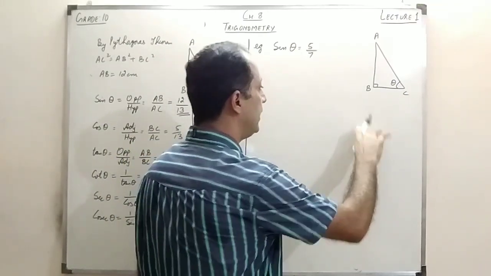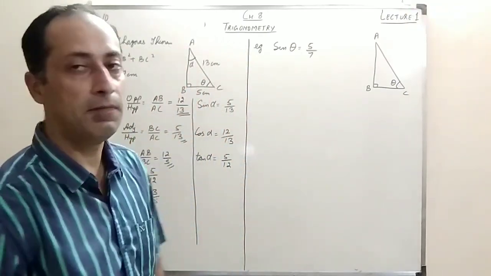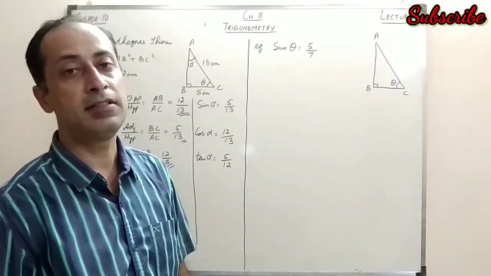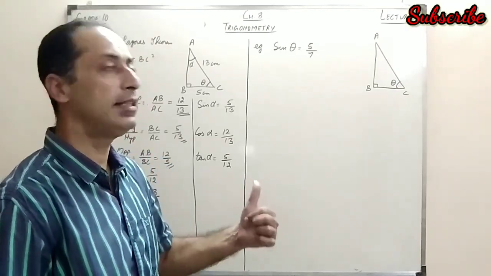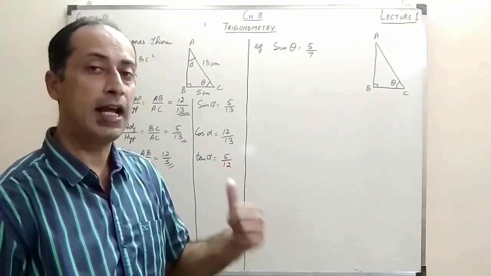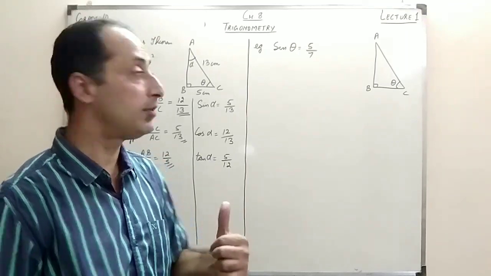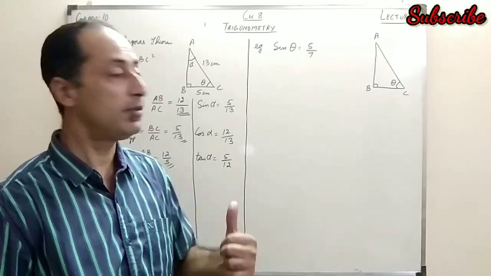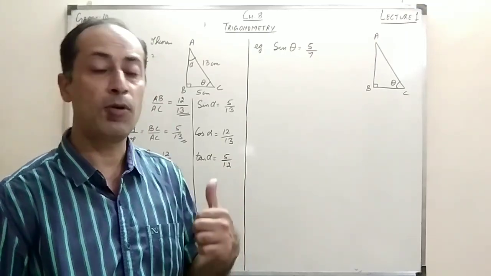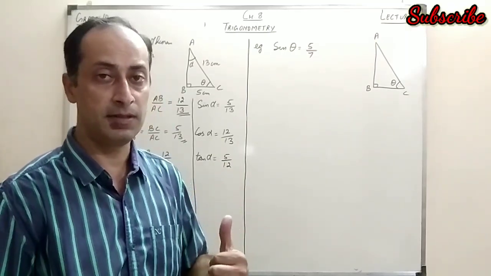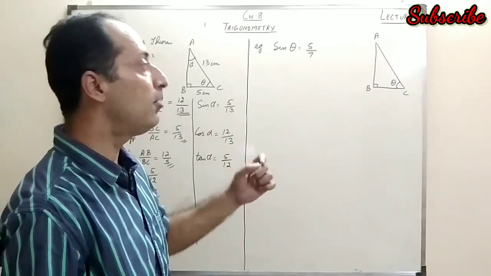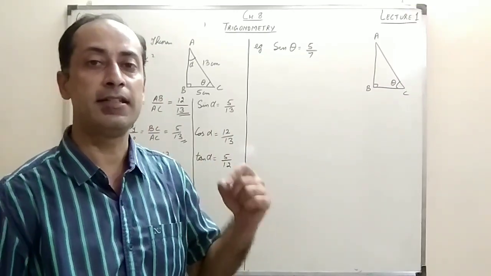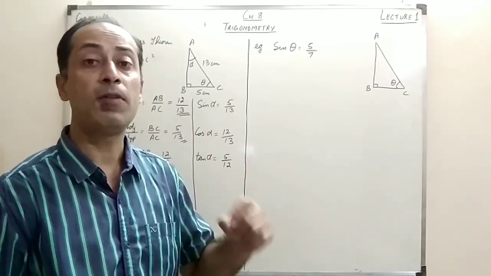Now it doesn't mean that one side is 5 and the other side is 7, because this is a ratio. 10 by 14 will also give you 5 by 7. 15 upon 21 will also give you 5 by 7. 20 upon 28 will also give you 5 by 7. It means we don't know what the actual sides are. So what can we do?